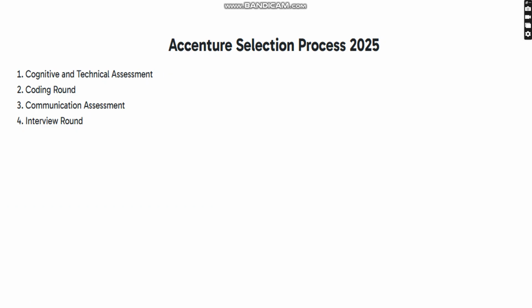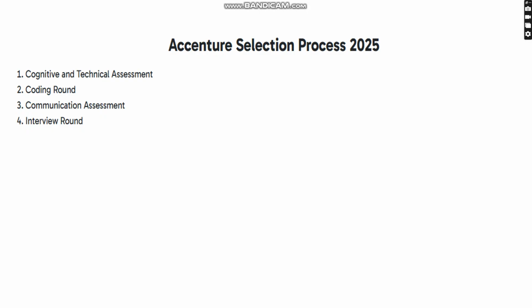Process 2025. If you want to be selected for Accenture, then you have to follow these steps. They are providing, as the very first step, the cognitive and technical assessment, then the coding round, the communication assessment, and the interview round. Coming to the cognitive and technical assessment, this is the first round, and it is actually an elimination round. If you do not qualify in this round, then they will not allow you for the coding, communication, as well as